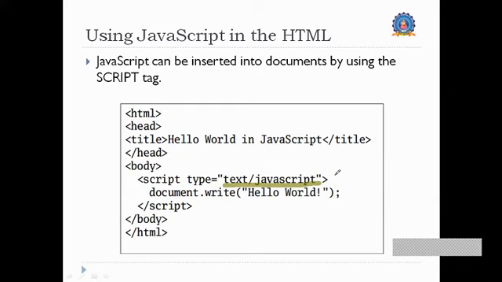And we make an output of a hello world program by using a function called document.write("Hello World"). It's a basic JavaScript program to print hello world.